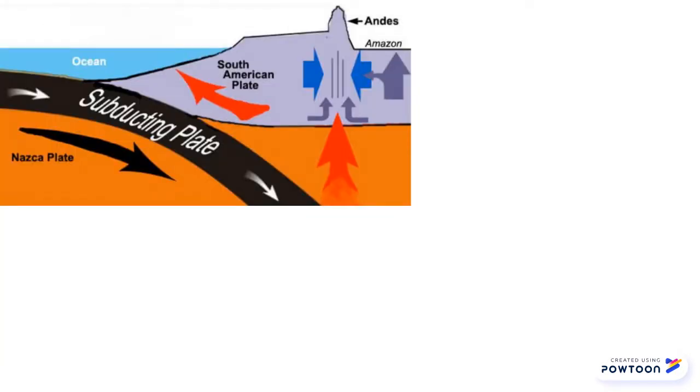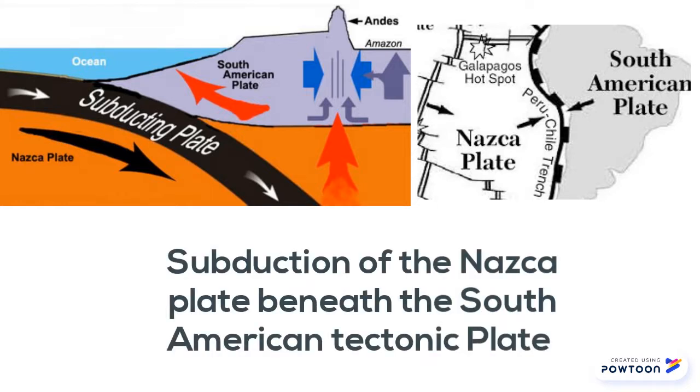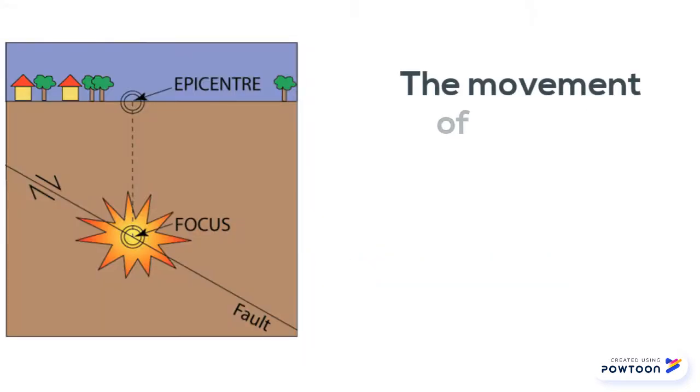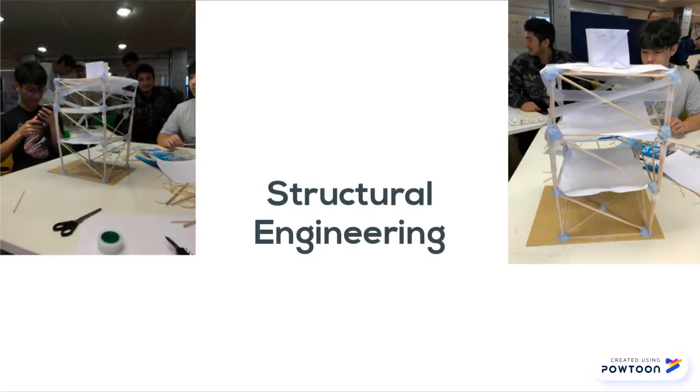The earthquake took place along the boundary between the Nazca and South American tectonic plates and was caused by the subduction of the Nazca plate beneath the South American tectonic plate. The movement of tectonic plates releases stored energy, producing seismic waves, causing mass destruction on the surface above. During an earthquake, structures experience lateral forces which cause them to collapse.